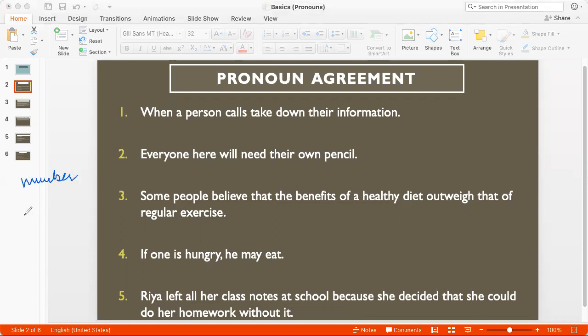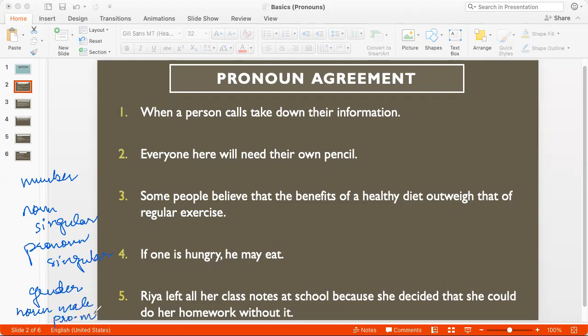That is to say, if the noun is singular, then the pronoun that replaces the noun should also be singular. This agreement can be in terms of gender, which means that if the noun is male, then the pronoun should also be male. If it's female, it should be female. If the noun is inanimate, the pronoun should also be inanimate.